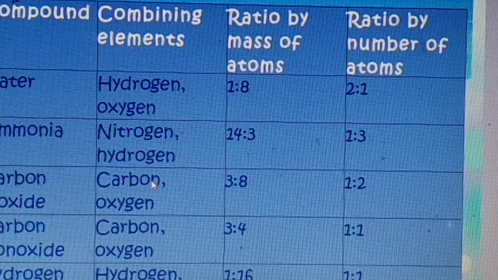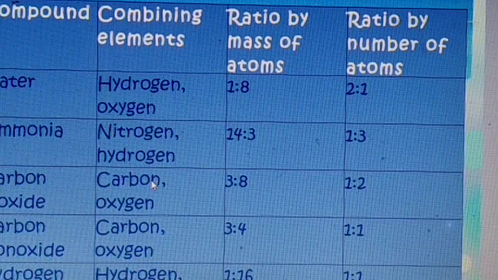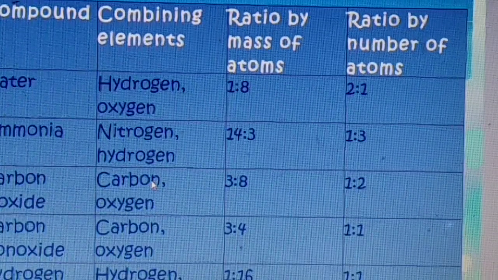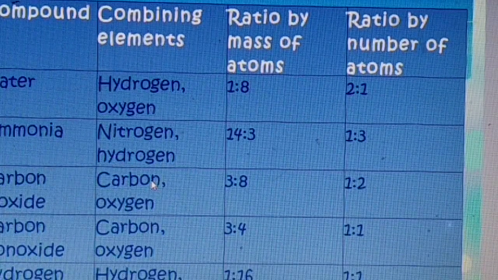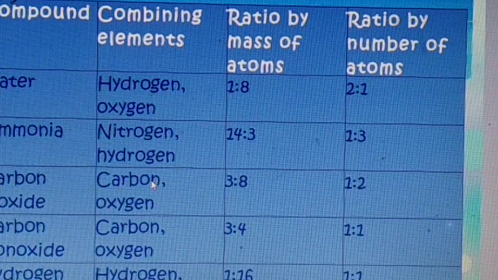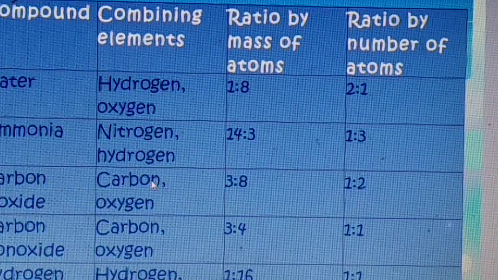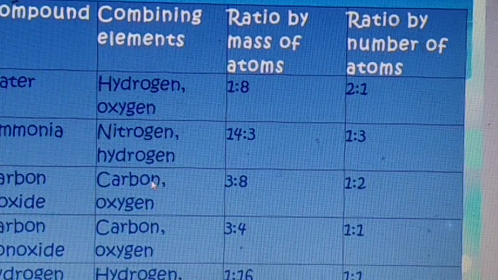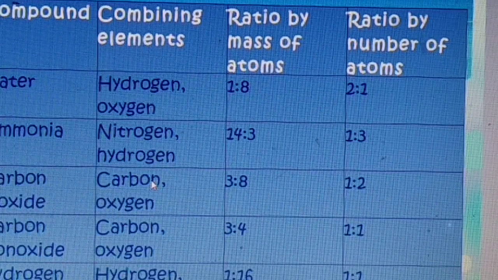One hydrogen atom mass is 1 AMU. So 2 hydrogen is 2, 2 oxygen is 32. So 2:32, that is 1:16. This is the ratio of the mass of the atoms. Now in H2O2, the ratio of the number of atoms of hydrogen and oxygen is 2:2, that means 1:1. So students, today up to this, you have to write all the things.